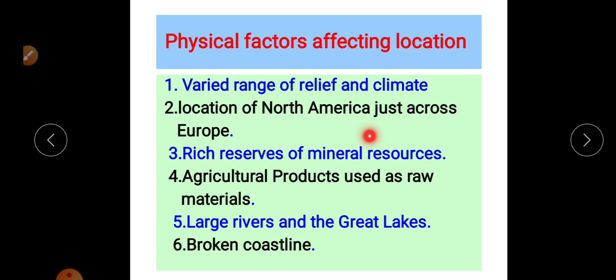Second, the location of North America just across from Europe. One of the most important continents, the European continent, is near North America. North America and Western Europe are connected by the cheapest transportation mode, that is ocean water transportation.